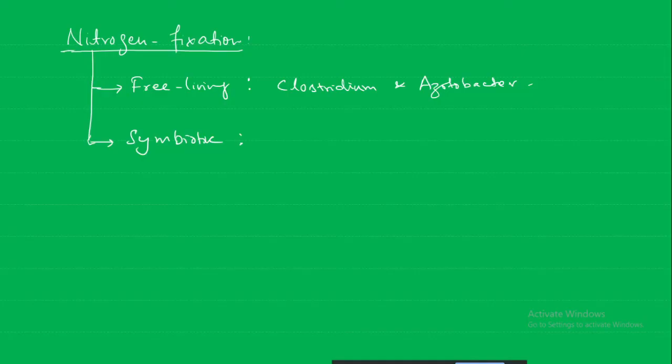Rhizobium. Rhizobium is a bacteria. It is associated with the root nodules of leguminous plants.